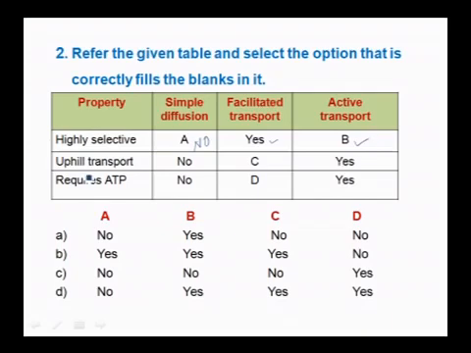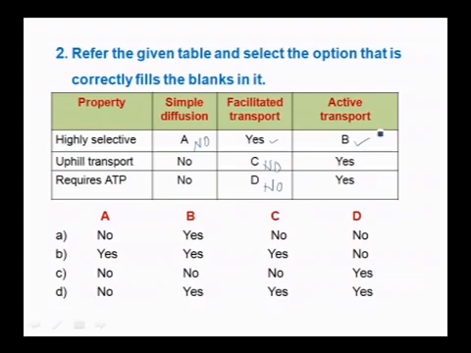Uphill transport: simple diffusion, no. If you go to C, uphill transport is a facilitated transport, no. Uphill transport is active transport, yes. Requires ATP: for simple diffusion, no. For facilitated transport, whether ATP is required? No. Whether ATP is required for active transport?